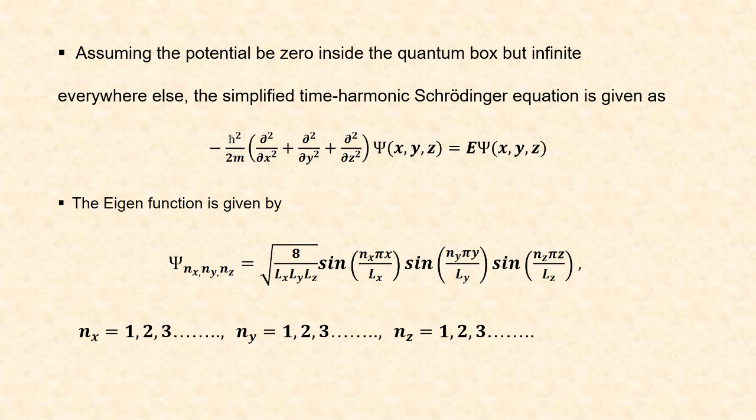Here nx, ny, nz represent the principal quantum numbers and they can take any value from 1 to infinity.